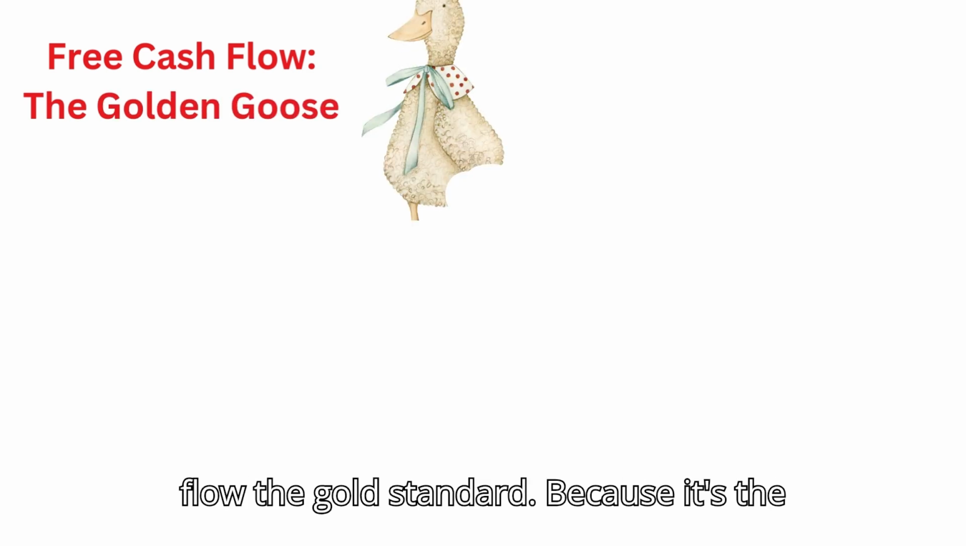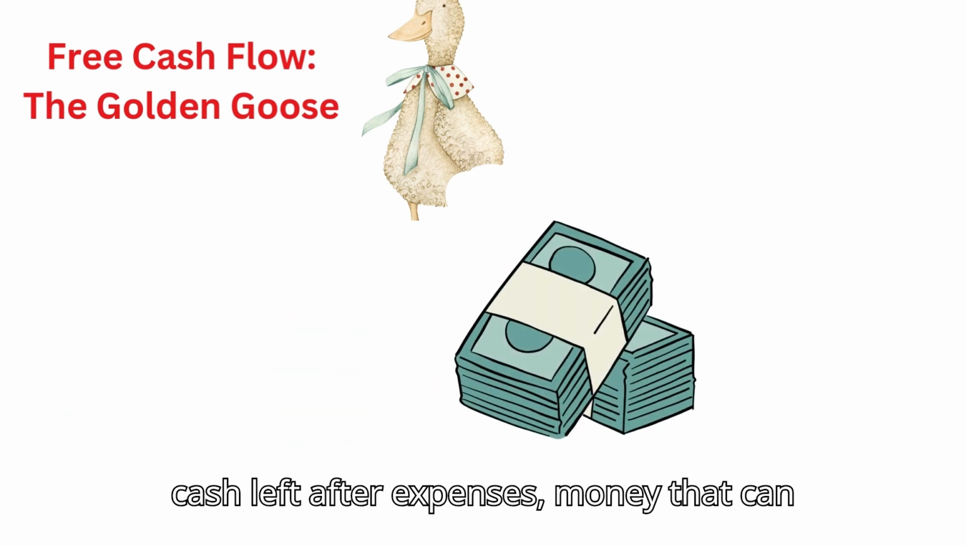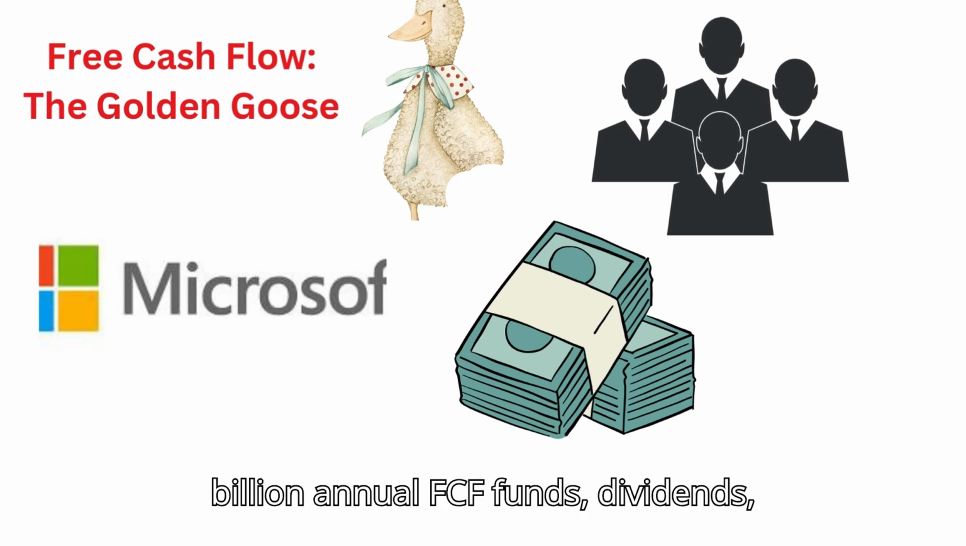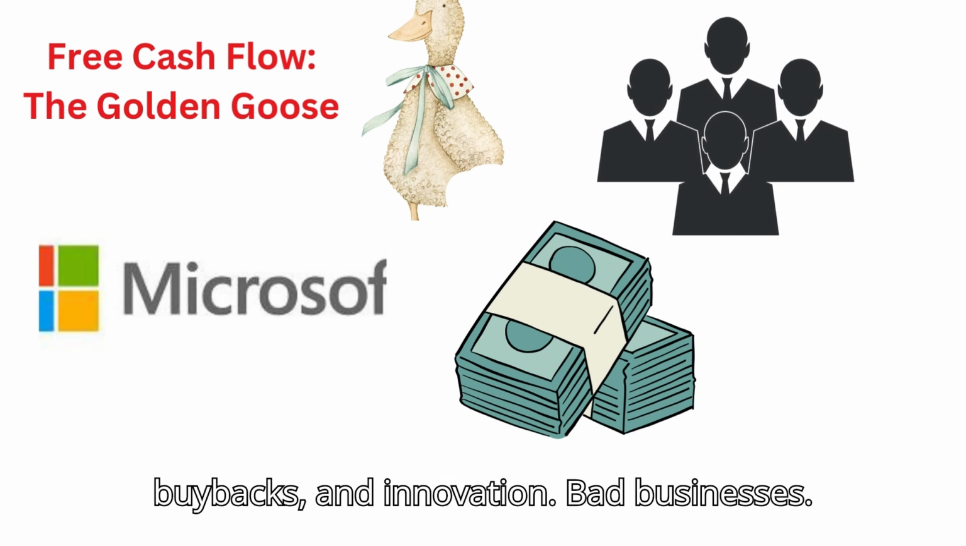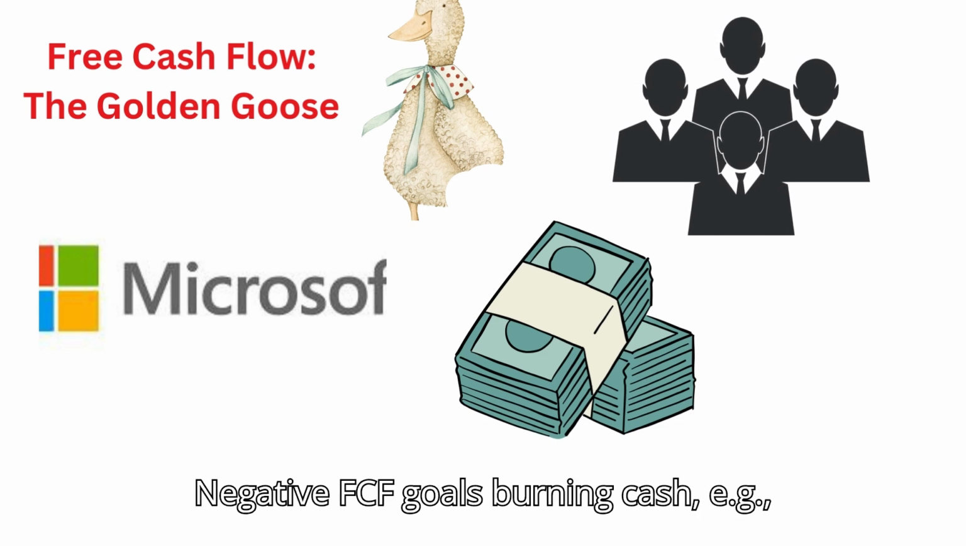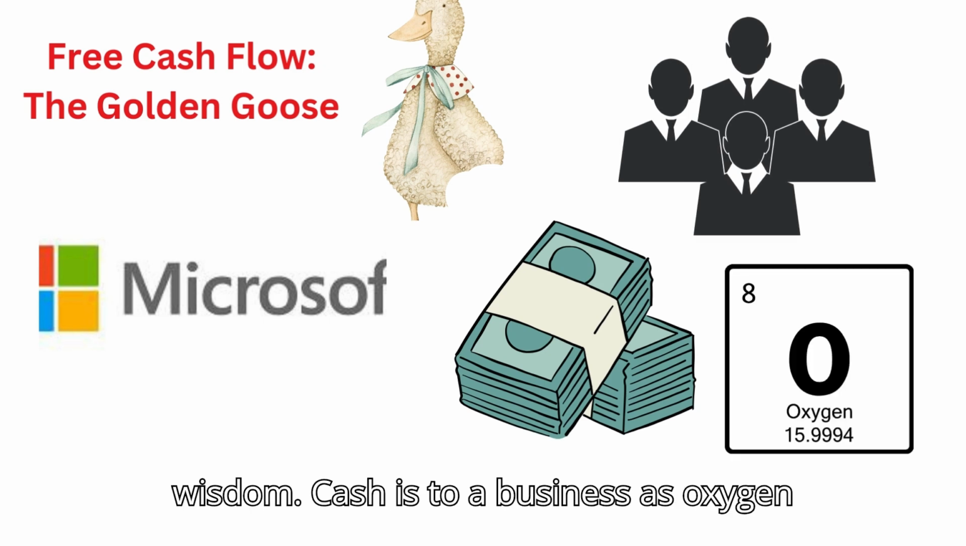Free cash flow: the golden goose. Buffett calls free cash flow the gold standard because it's the cash left after expenses, money that can be reinvested or returned to shareholders. Microsoft's $60+ billion annual FCF funds dividends, buybacks, and innovation. Bad businesses have negative FCF, burning cash, e.g. unprofitable tech startups. Buffett's wisdom: cash is to a business as oxygen is to an individual.